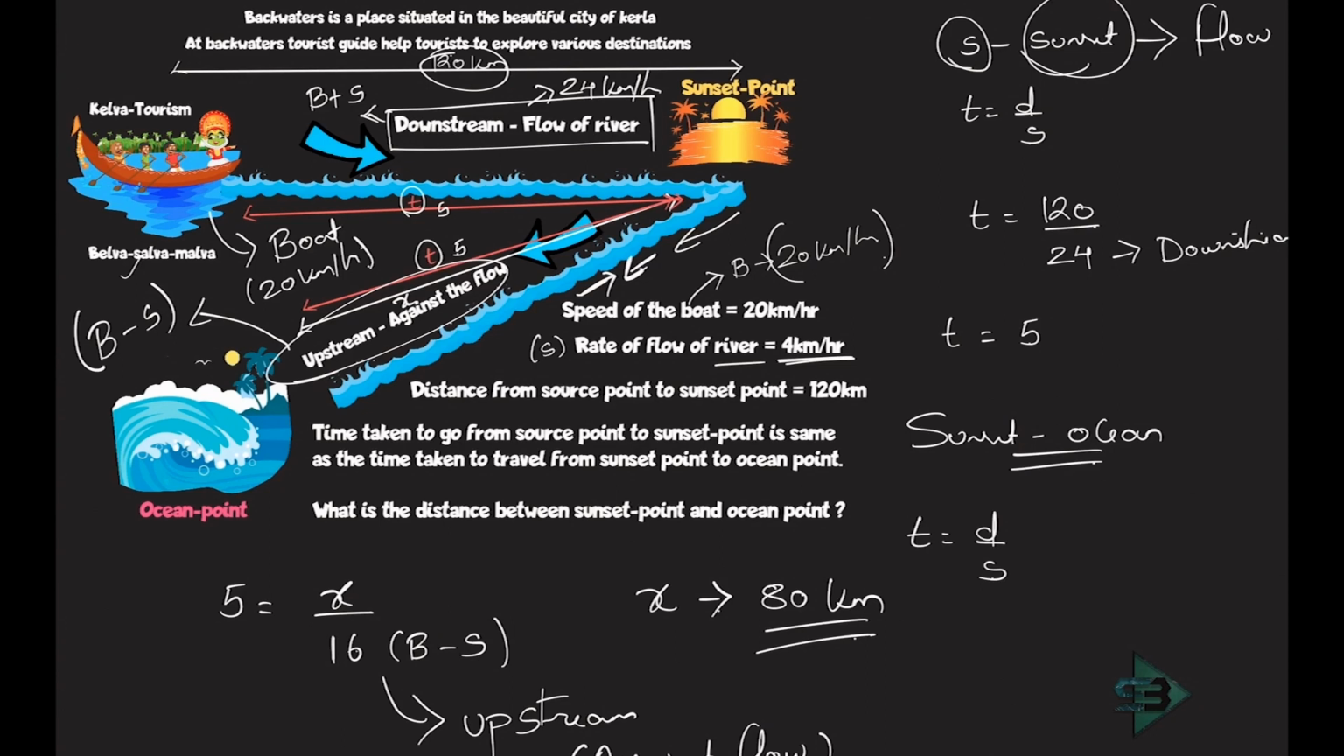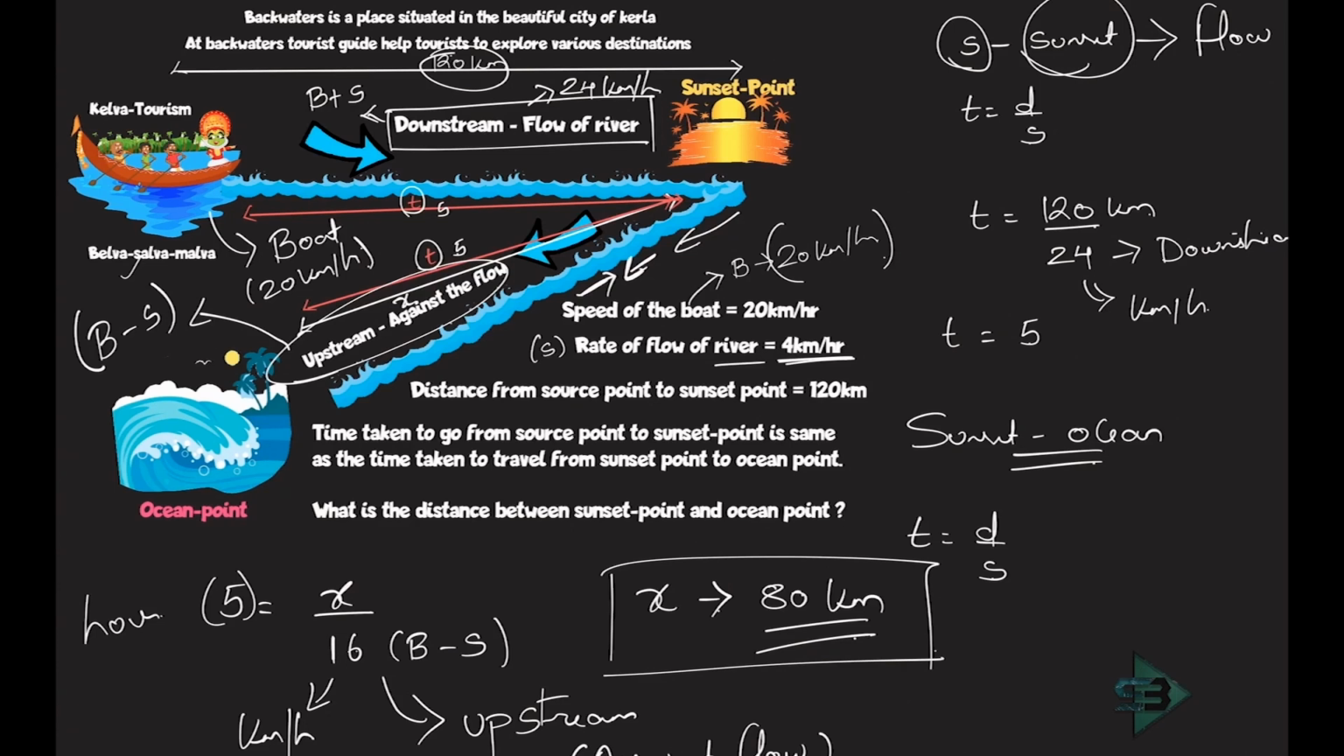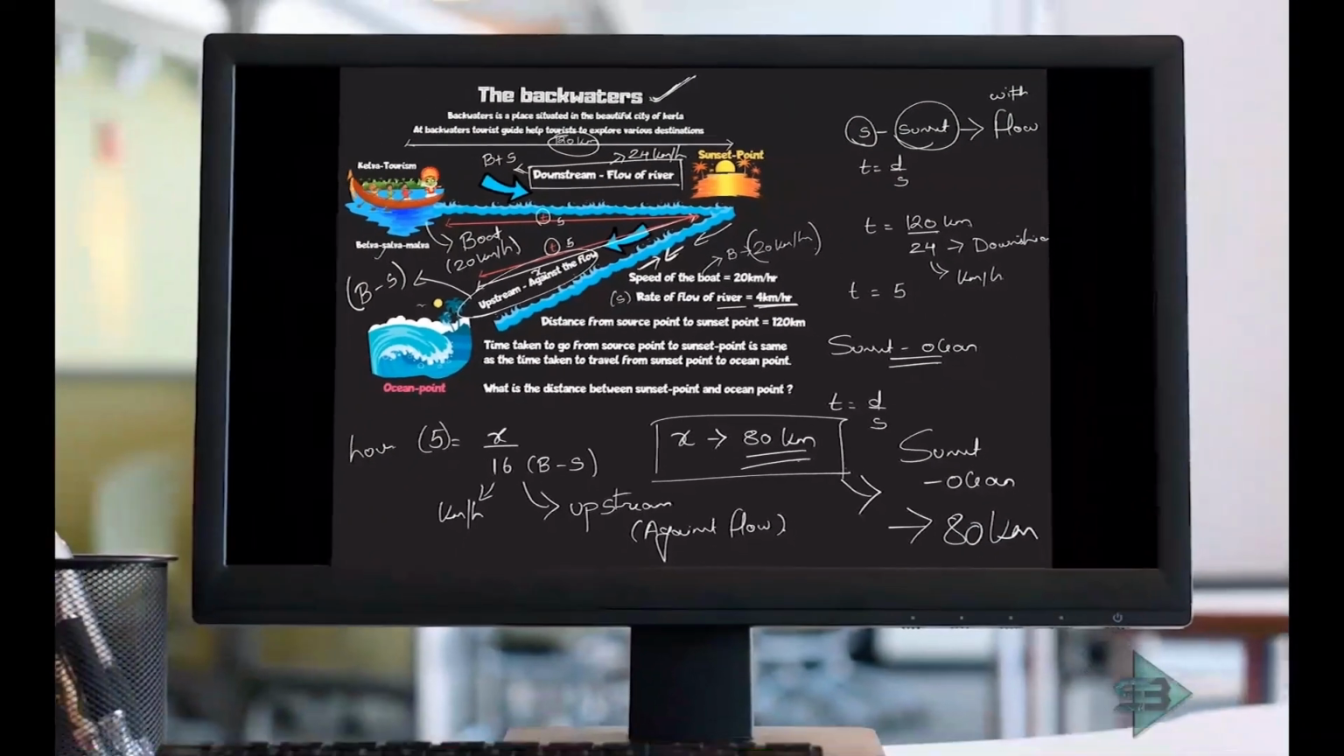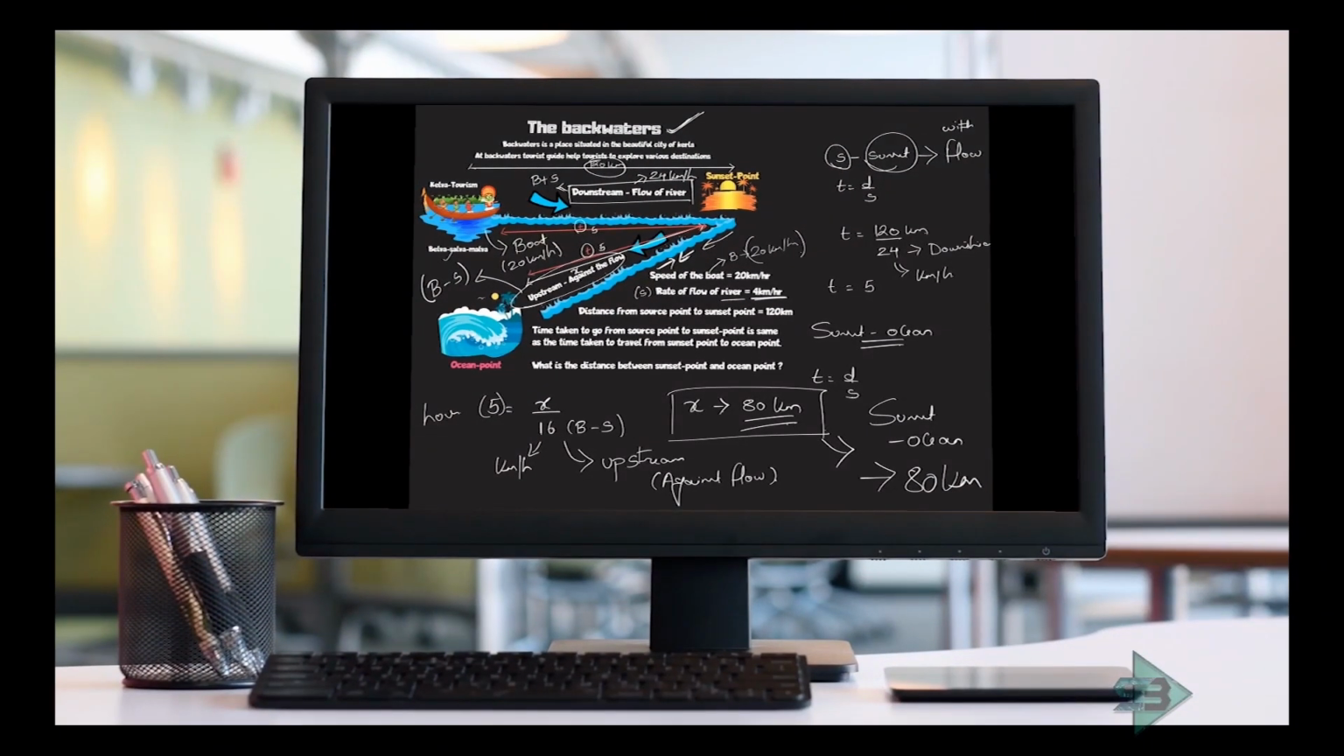Why? Because this 120 distance was given in terms of kilometer. The speed was in terms of kilometer per hour. So I got the time here in hours. And this again was in kilometer per hour, so I got the distance in kilometer. That's it. This is what I was supposed to find out. So the distance between your sunset point and the ocean point is nothing but 80 kilometers. That is what the question was asking me. So this solves my question at backwaters. That's how you're supposed to apply the concept of 4 speeds that you have learned in boats and streams.